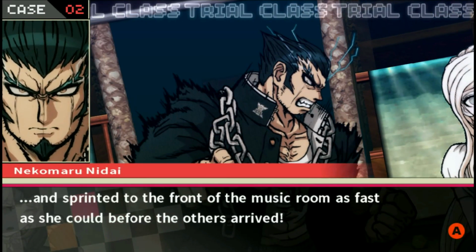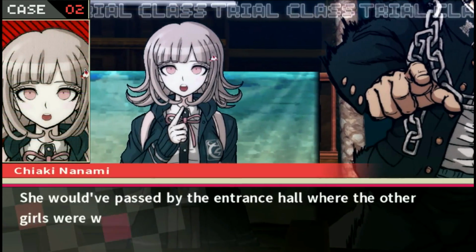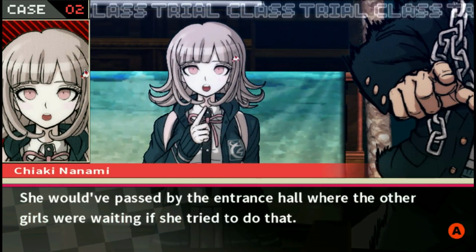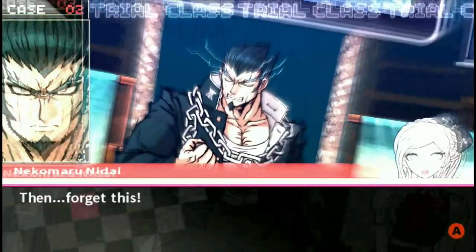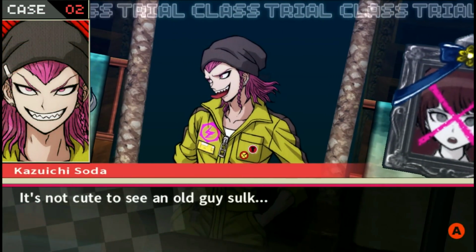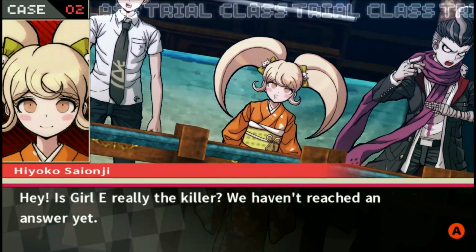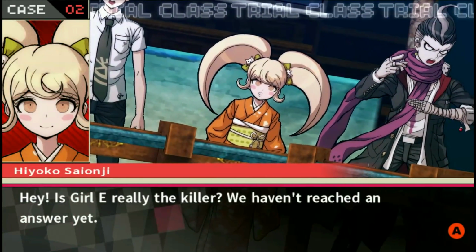No. She wouldn't have passed by the entrance hall where the other girls were waiting if she tried to do that. Then, forget this! It's not cute to see an old guy sulk. It's important. Hey, is Girl E really the killer? We haven't reached an answer yet. She might not be.